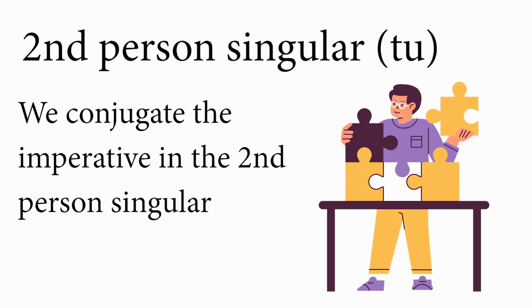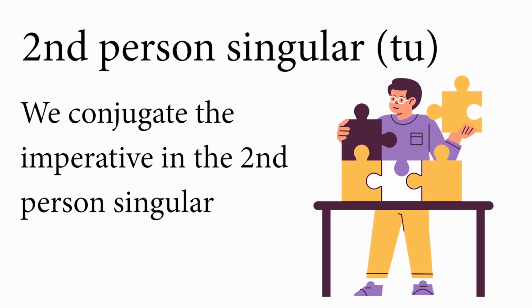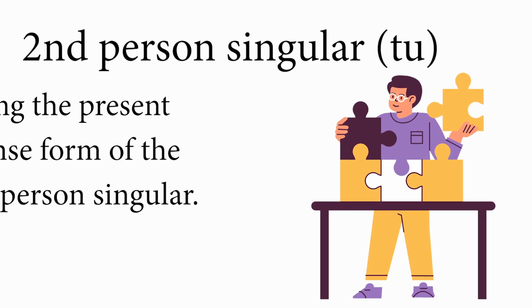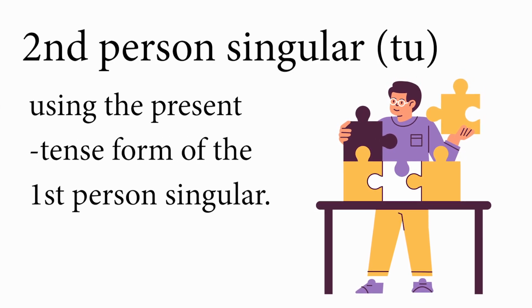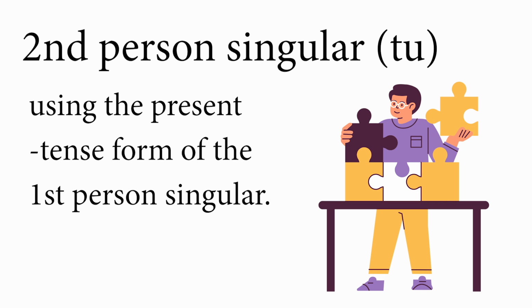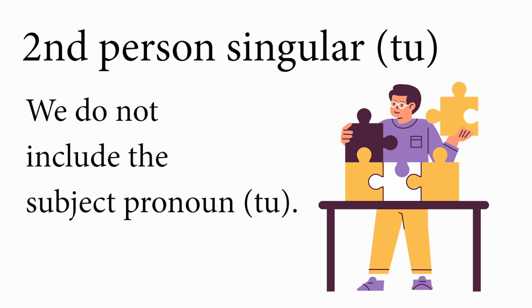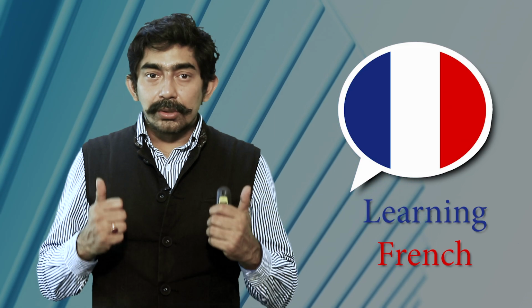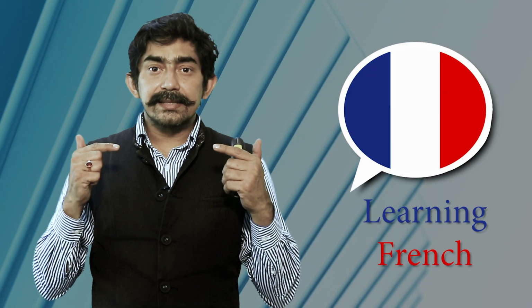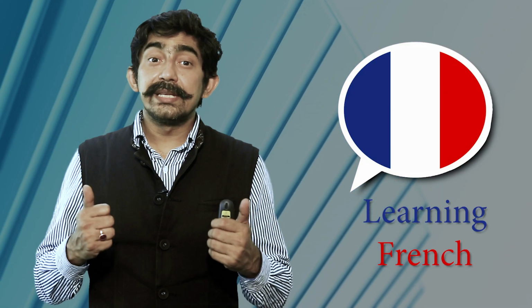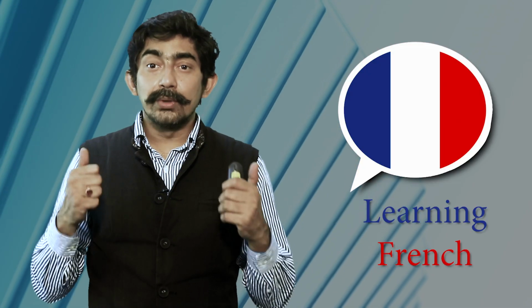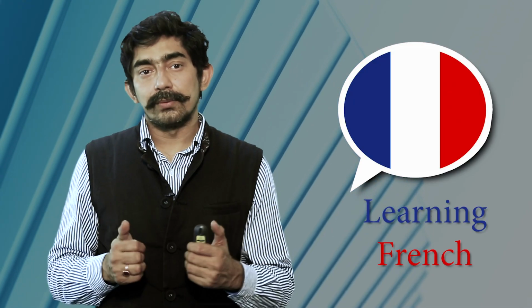For the second person singular, tu, we conjugate the imperative using the present tense form of the second person singular, and we do not include the subject pronoun.